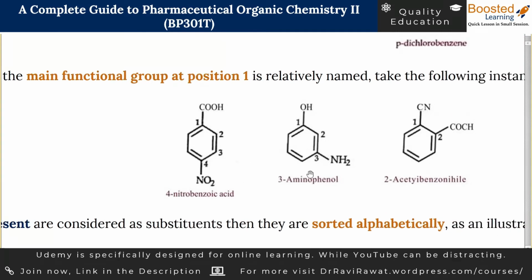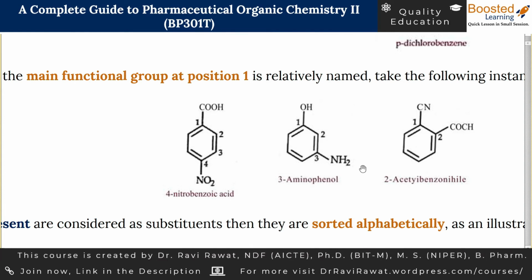Let's take another example. Benzene with OH can be called phenol and benzene with NH2 can be called, can you recall it? It is called aniline. So either we can keep phenol as the main functional group, otherwise we can also do it with amino, so it becomes aniline. It is up to us, whatever way we want to name it, we can.